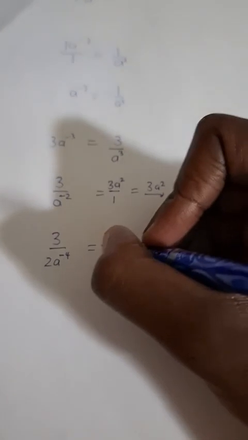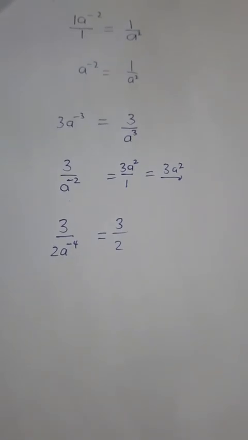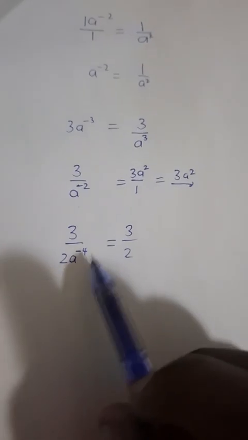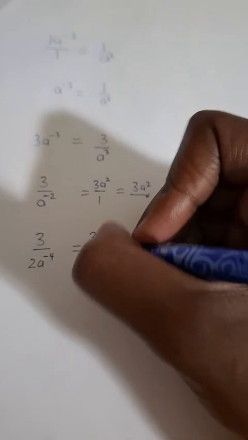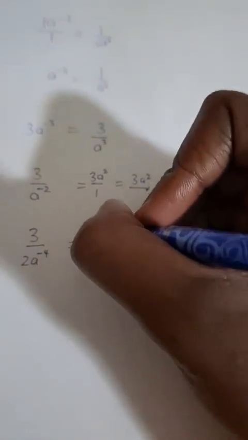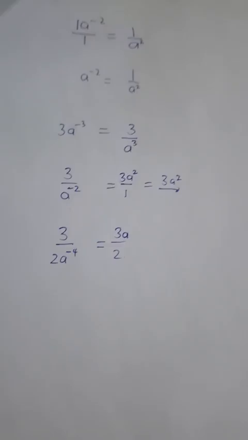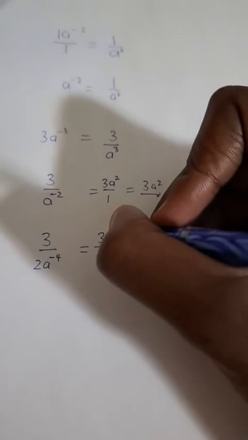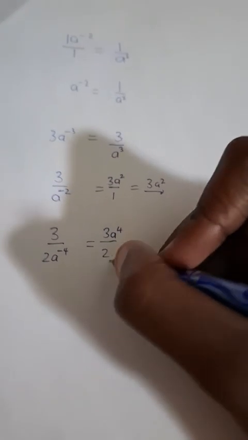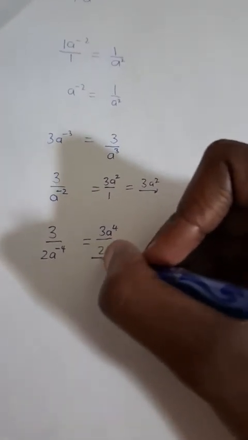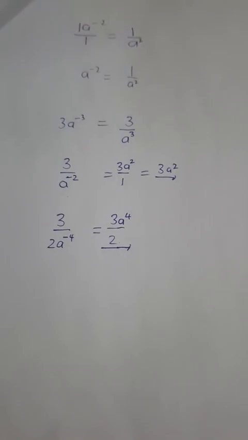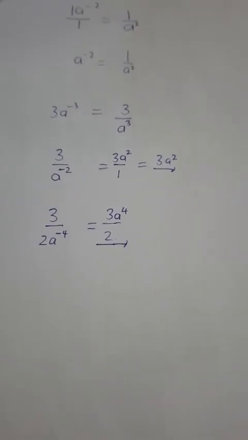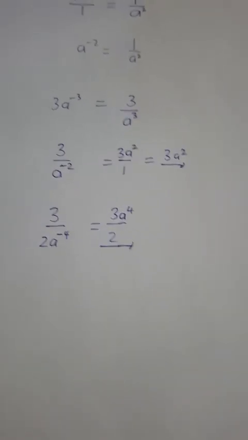The 2 also remains in its denominator. The a, since it's raised to the power negative 4, changes position from the denominator to the numerator, and then its exponent changes from negative to positive. 2 is a number of significance, so therefore the answer is 3a to the power 4 over 2. Okay?